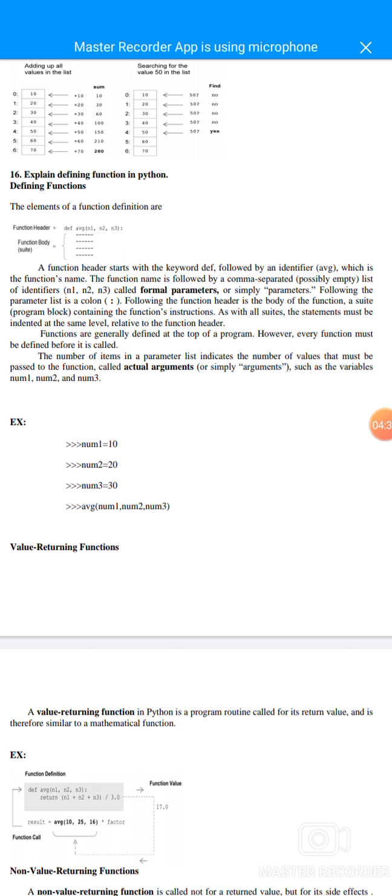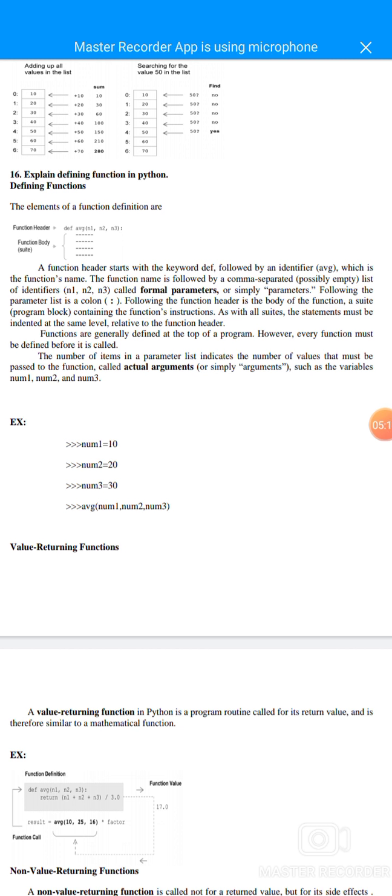A function header starts with the keyword def followed by the identifier average, which is the function's name. The function name is followed by a comma separated, possibly empty list of identifiers, n1, n2, n3, called formal parameters or simply parameters. Following the parameter list is a colon. Following the function header is the body of the function, a suite or program block containing the function's instructions. As with all suites, the statements must be indented at the same level.